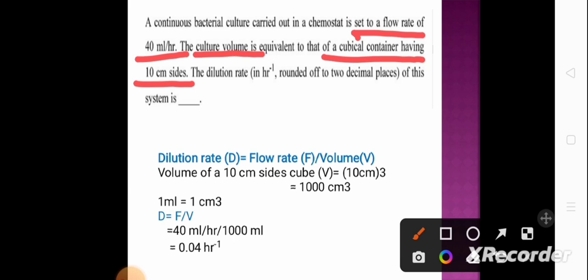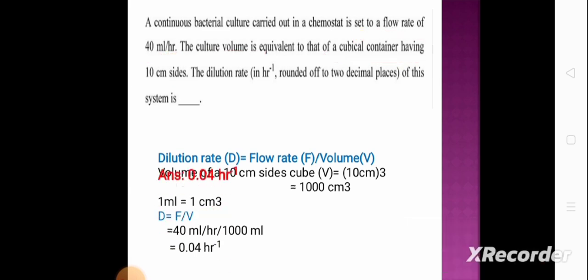By putting these values, D is equal to 40 ml per hour divided by 1000 ml. That is 0.04 per hour. So the answer will be 0.04 hour inverse.